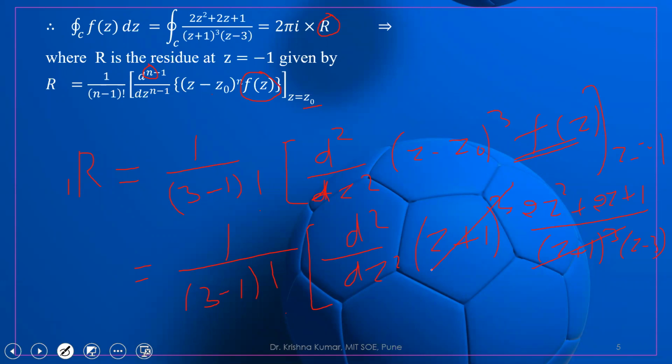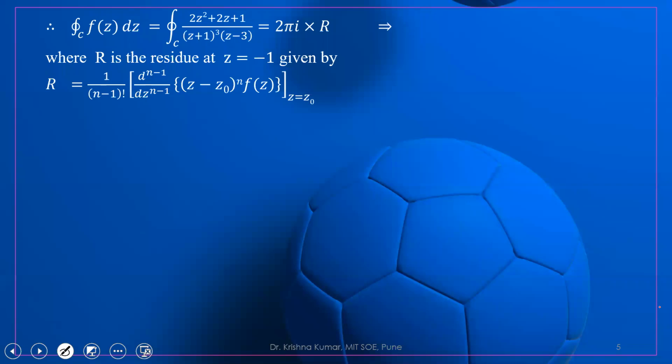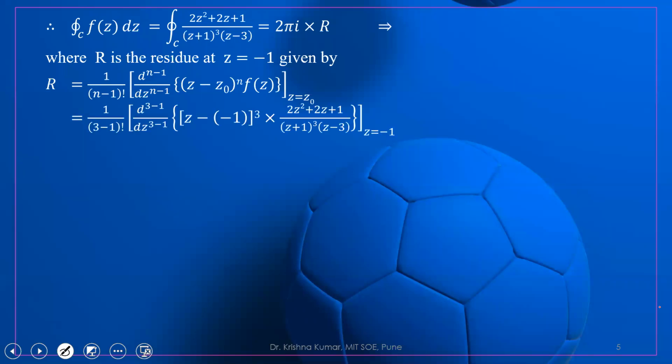We have to differentiate (2z square plus 2z plus 1) upon (z minus 3), and after differentiating we have to put z is equal to minus 1. Let us take it step by step. In the first step, we have substituted n equal to 3, z0 equal to minus 1, and f of z like this, and z equal to z0.